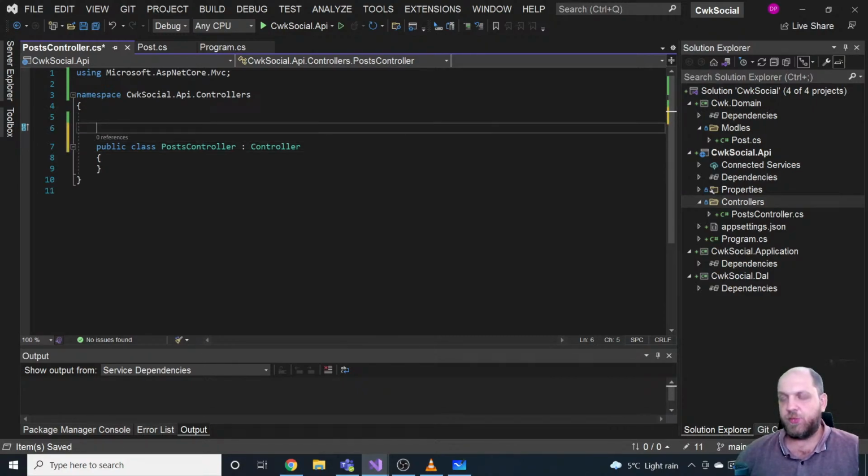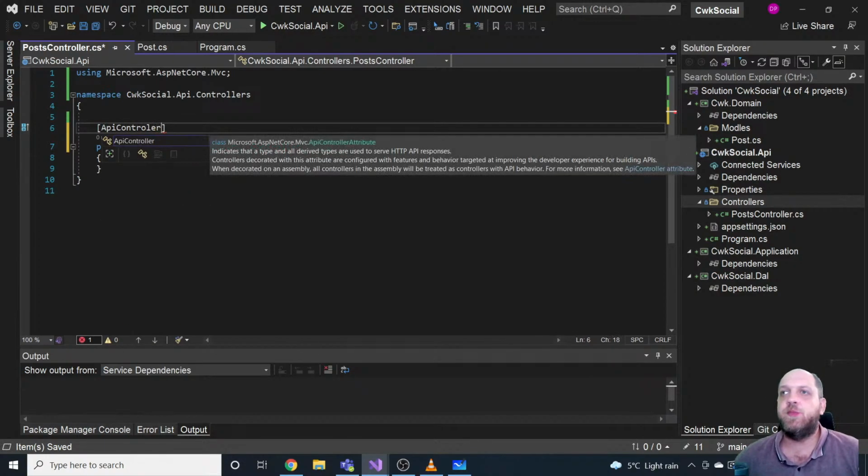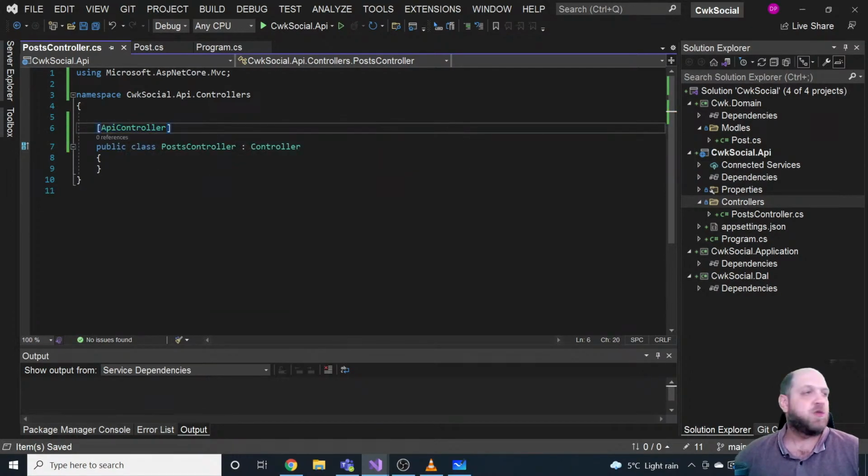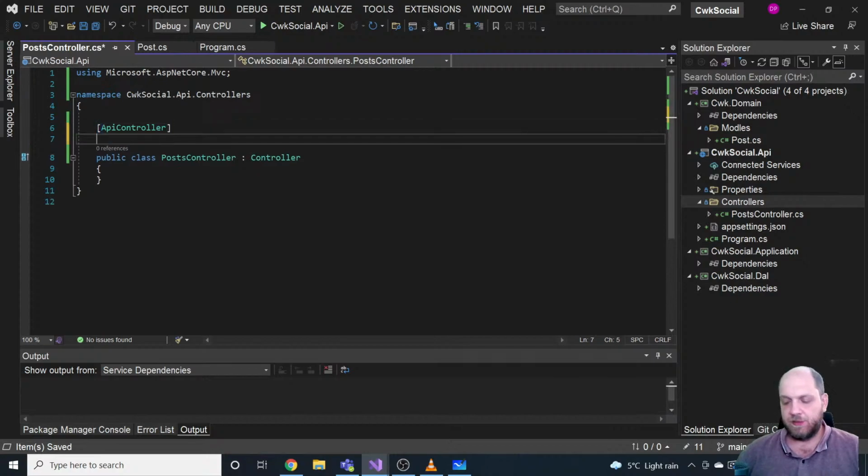And then of course we need to say here that this is an API controller, this attribute, which will also add some very neat controller functionality to our endpoint. And then we would also have to specify a route here, a Route attribute, and here the route for our controller. For now, let's make it just very simple.